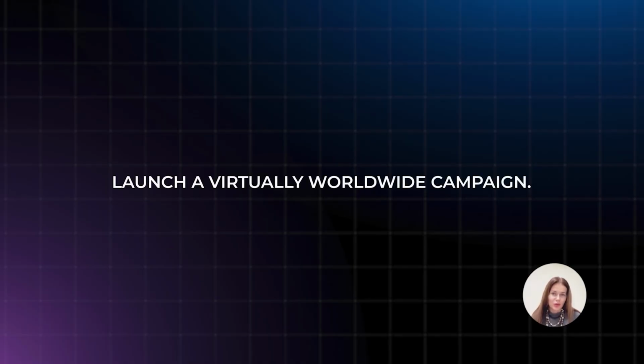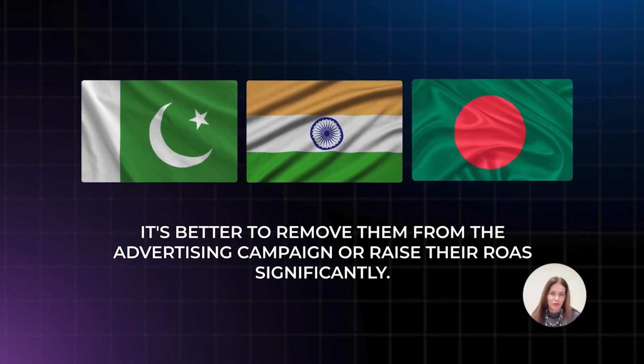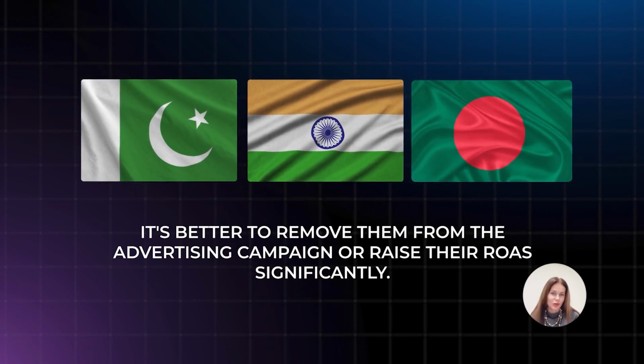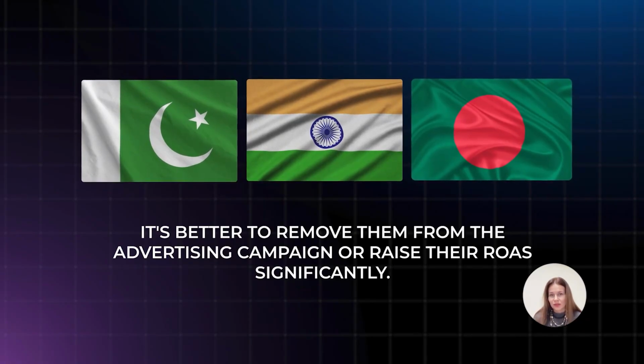Of course, if you happen to have non-target tier 3 countries such as Vietnam, Pakistan, India, or Bangladesh in your list, it is much better to either remove them entirely from your current ad campaign or set a significantly higher ROAS target for them. For example, if your target ROAS on day 0 is 50%, then for tier 3 countries it's better to set it at 80 or even 100 sometimes, so that the system still delivers impressions to them, gathers data, and learns from them as well to boost traffic, but you don't end up paying for irrelevant installs.